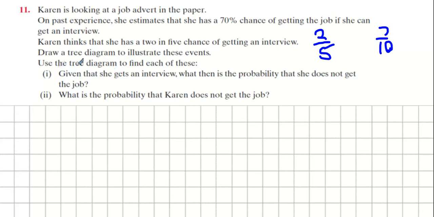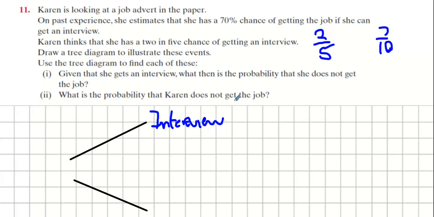So we're going to have to draw a tree diagram, okay? So we're going to go interview and no interview, correct? So we'll say interview, no interview, yeah? Now, is there any point continuing on after no interview? Why? If you have no interview, you have no chance. Agreed? So no interview is a 3 in 5 chance, yeah? And interview is 2 in 5.